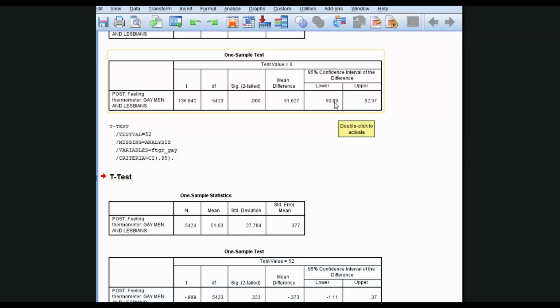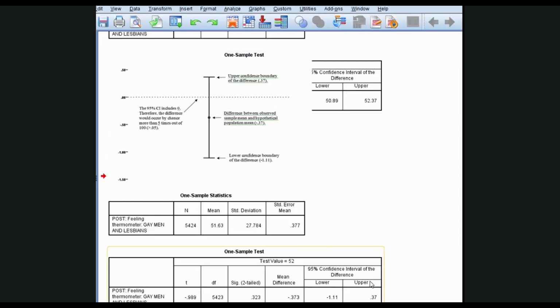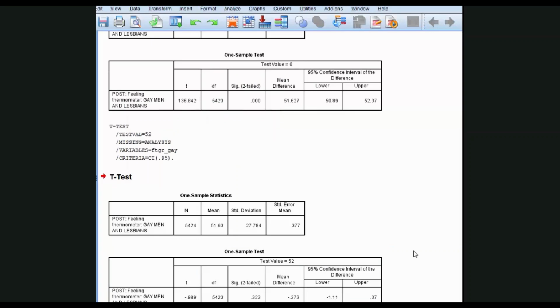That 52 falls within the 95% confidence interval of the sample mean. So the difference between them must contain 0, and certainly it does. So we know from this that the probability that the two means, the hypothetical and the observed, were drawn from the same population of means is greater than 0.05. Exactly how much greater than 0.05? This is where we can get more precision by running the analysis this way, as we just did.